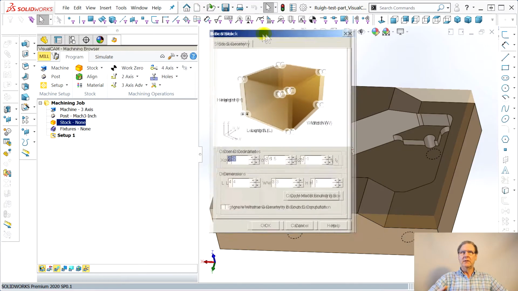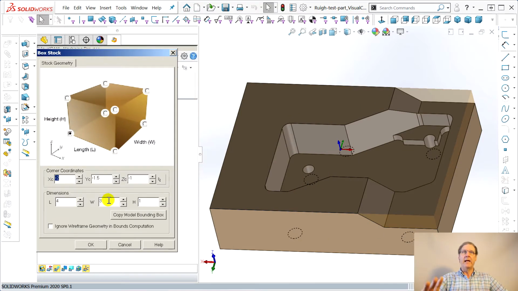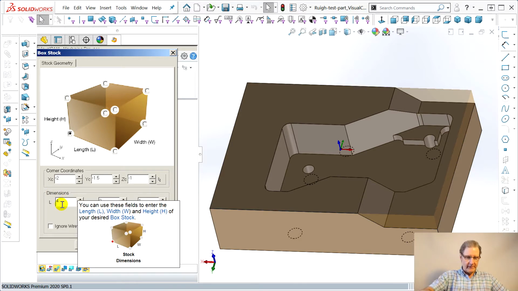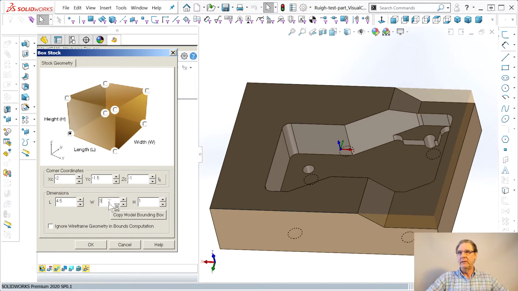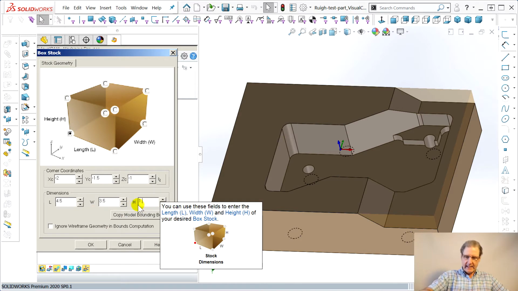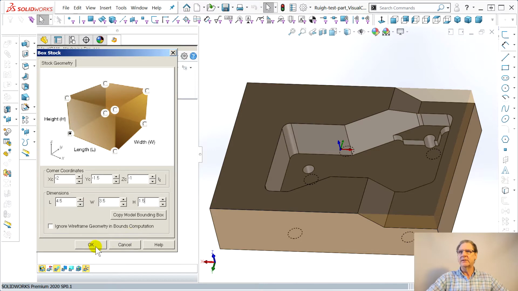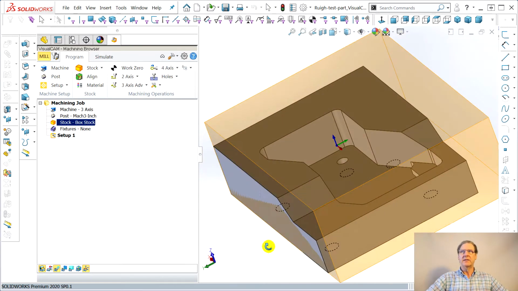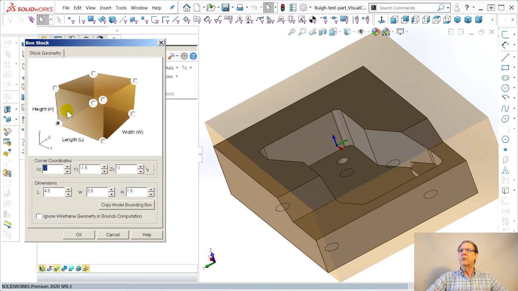So now it gives this thing, and unlike SolidWorks CAM, they let you give the overall dimensions: 4.5, because I want meat on both sides, 3.5, and then because you can only buy stock in 1.5 thicknesses, say OK. There it is. And that same dialog box, with these buttons here, lets you put it in any corner.